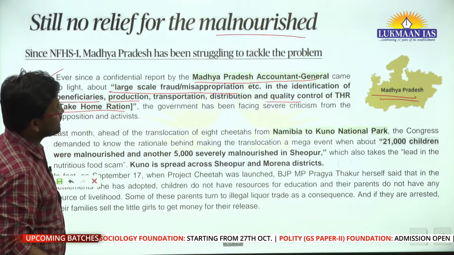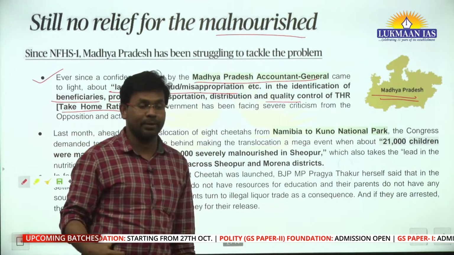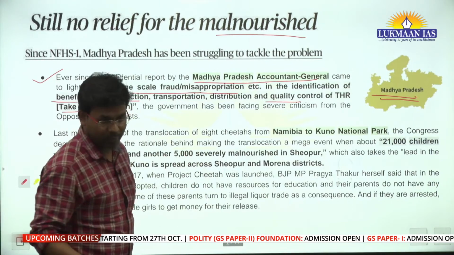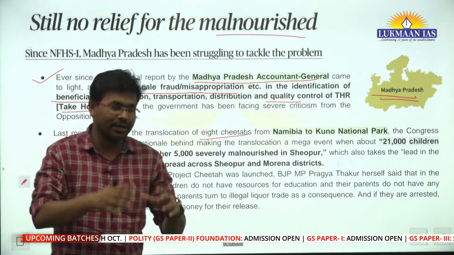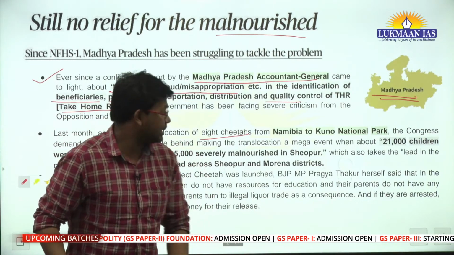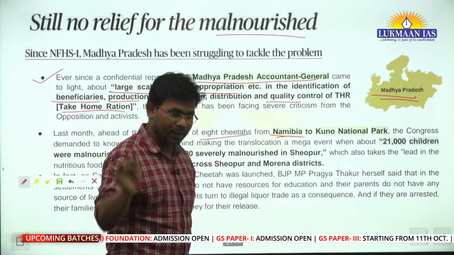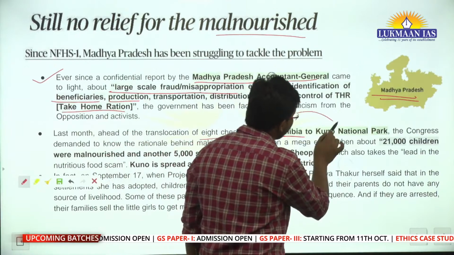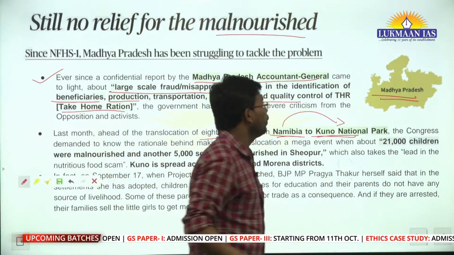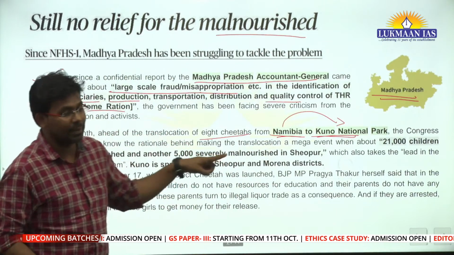Recently you might know that we have transported cheetahs, a variety of big cat, from Namibia. Namibia is a country in Africa, a continent with around 51 countries. We transported the cheetahs to Kuno National Park, a national park located in Madhya Pradesh.